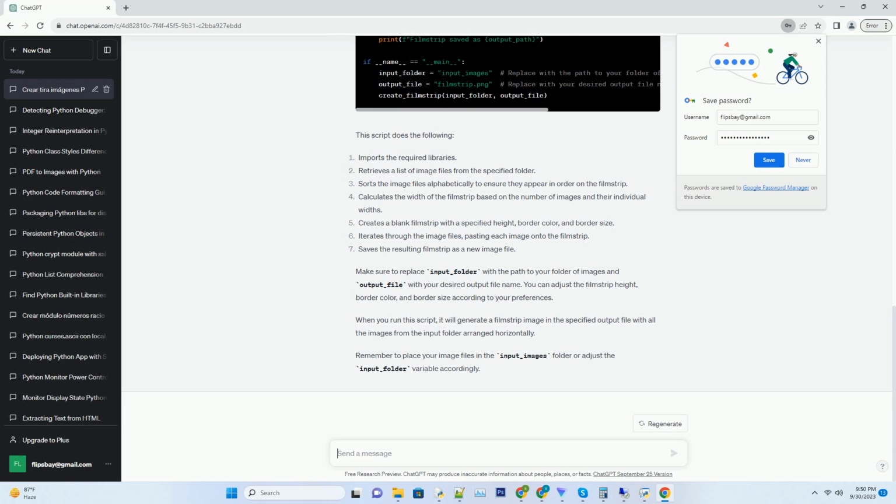Make sure to replace input_folder with the path to your folder of images and output_file with your desired output file name. You can adjust the film strip height, border color, and border size according to your preferences. When you run this script, it will generate a film strip image in the specified output file with all the images from the input folder arranged horizontally. Remember to place your image files in the input_images folder or adjust the input_folder variable accordingly.